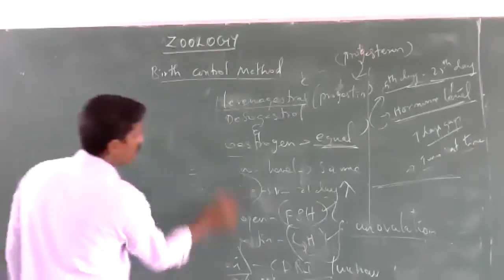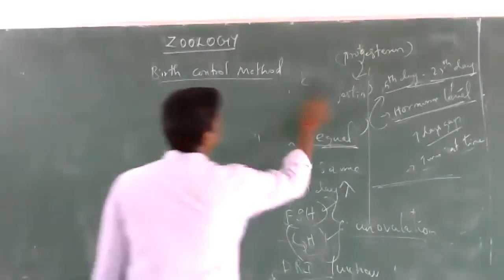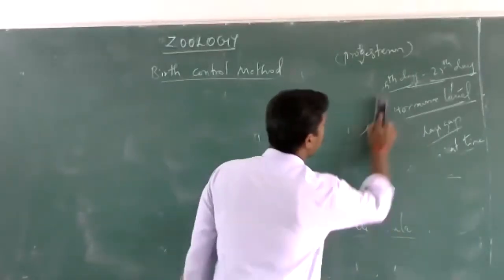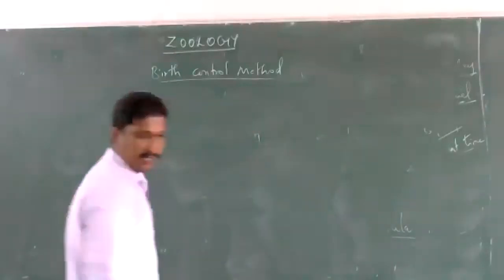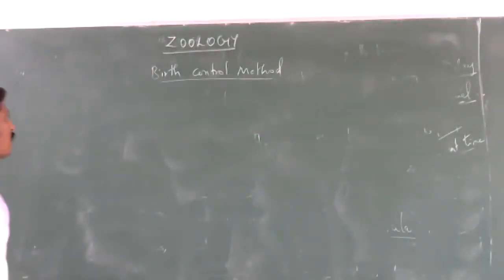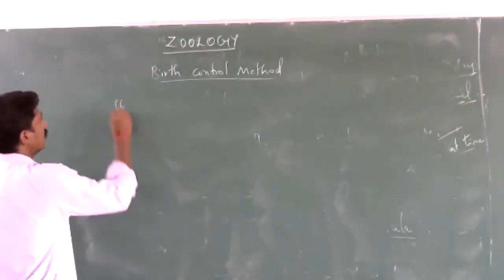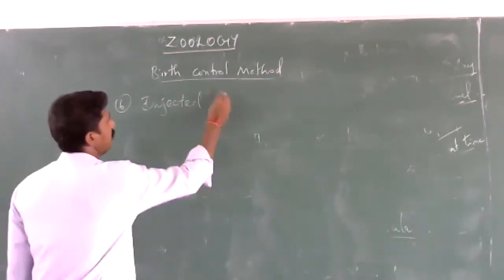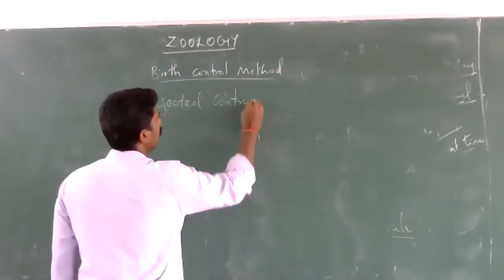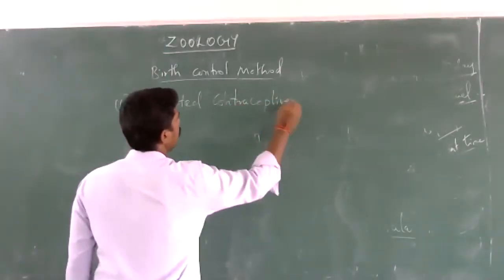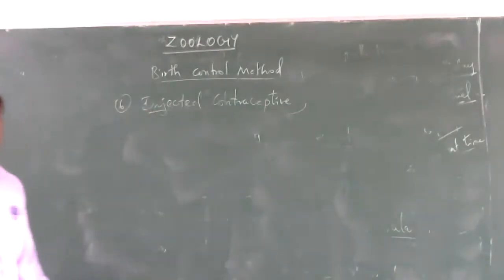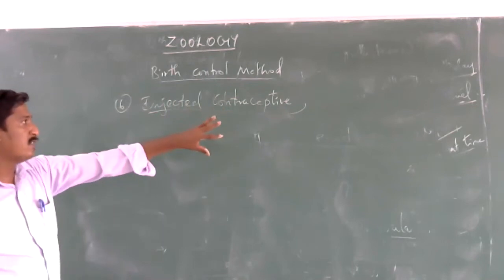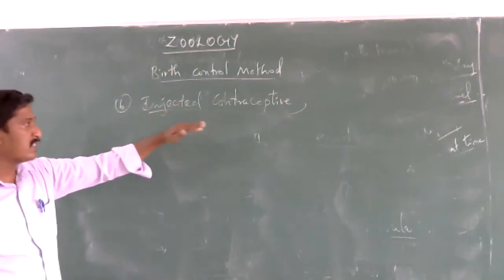The sixth method of contraception is injected contraception. Injected means we are injecting the compound into our body. These contraceptives contain both levonorgestrel or progestin and also estrogen.